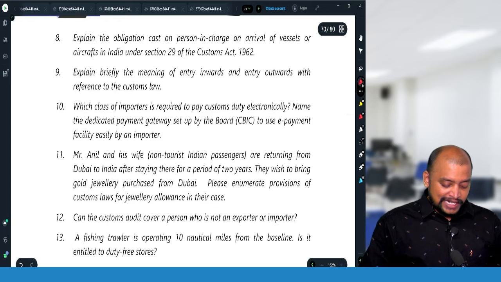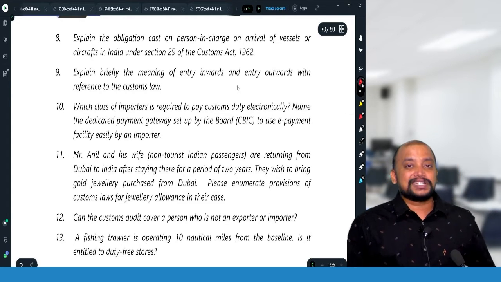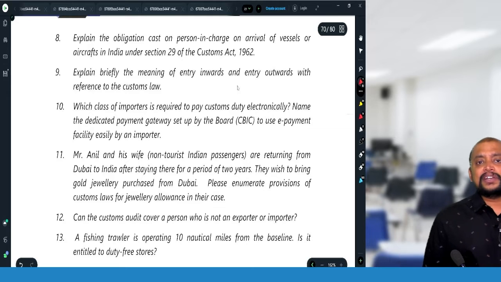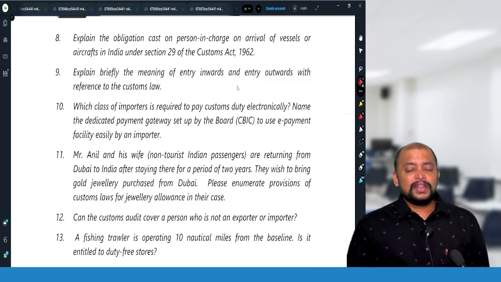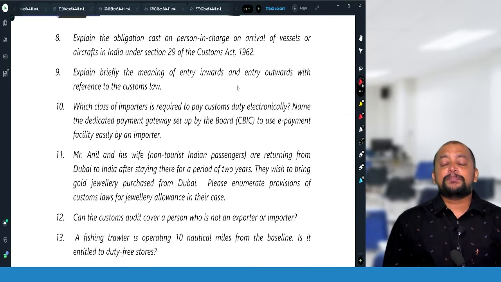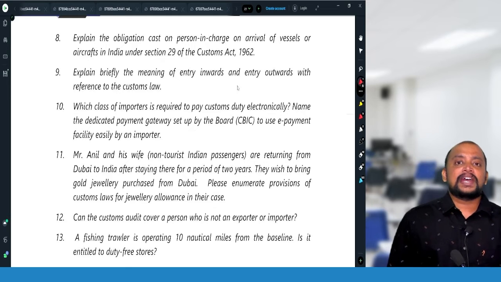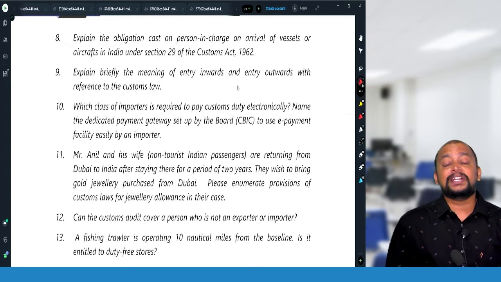Explain briefly the meaning of entry inwards and entry outwards with reference to customs law. So entry inwards is like every person in charge who is filing import manifest in case of vessel, import report in case of vehicle, and arrival manifest in case of aircraft, containing the details of the goods which are brought in that conveyance.